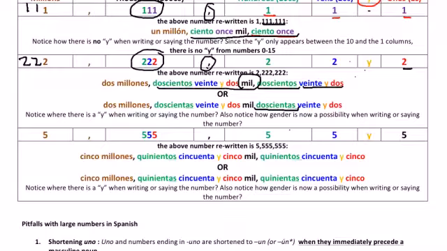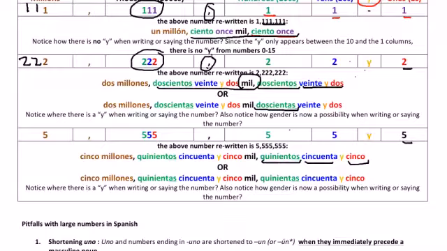I put this last example on here, 5, just because the vocabulary is a little bit off. 5 is cinco. Once we get into the tens column, it turns into 50. So 55. Once we get into the hundreds column, if we put a 5 there, that turns into 500. So 5, 50, 500. All of them have different pronunciations, but they're all related to the number 5. They're all multiples of 5.